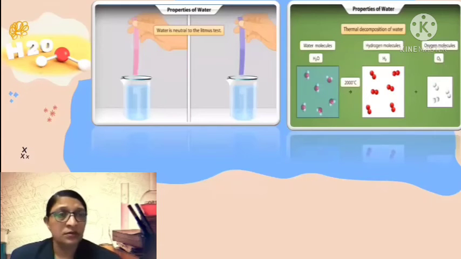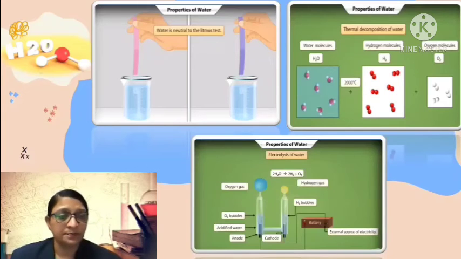When water is decomposed thermally, the molecule of water breaks down into hydrogen and oxygen gas. This takes place at a very high temperature, about 2000 degrees Celsius. On electrolysis of water, we can also get hydrogen and oxygen gases. Here, acidulated water is subjected to an electric current, which decomposes it electrically into hydrogen and oxygen gas.